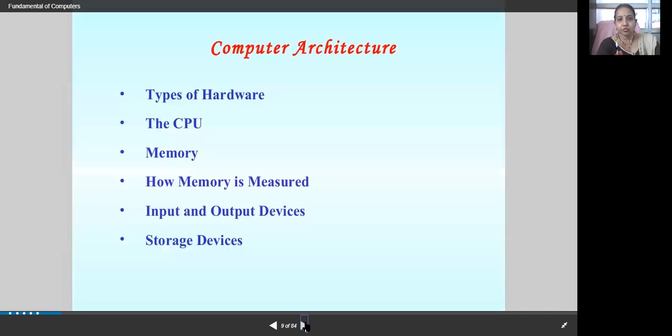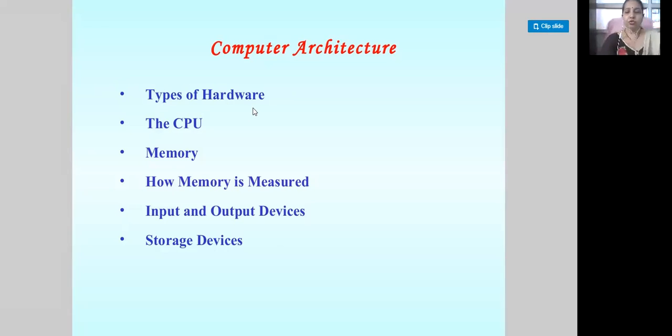You are supposed to go through all the history of the computer. That is also important for 4 marks or 6 marks sometimes. Now, computer architecture: all these things are needed to make a particular computer system. What is that? Different types of hardware you need. You need monitors, keyboards, a mouse, some wires, printers to take printouts. Then you need a CPU, then you need memory, because if you want to save things, you need memory to save all of them.